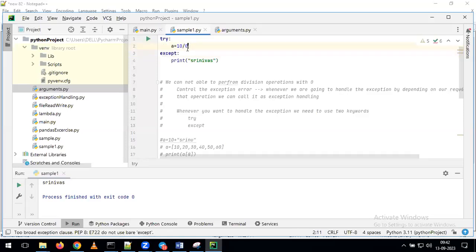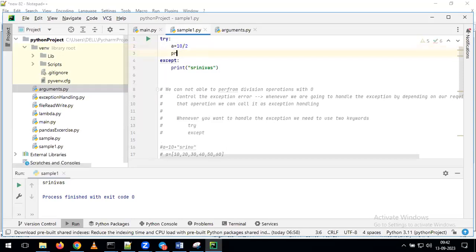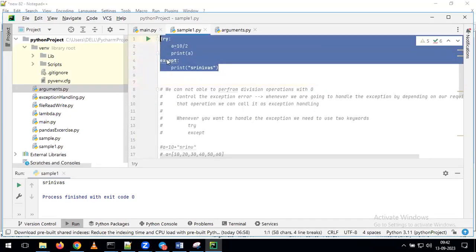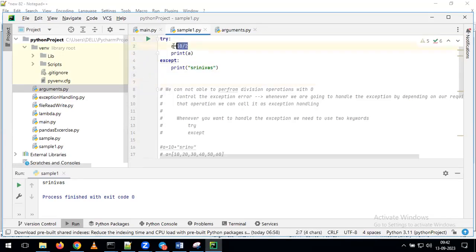Now, for example, instead of giving 10 by 0, I'm giving the value 10 by 2. Now I'm giving print of A. Any guesses what will happen? I am giving A is equal to 10 by 2 in the try block. After that, I'm giving the print of A, and I'm giving the except block also. Now, if I run all these lines of the code, what is the output we are going to get? 5.